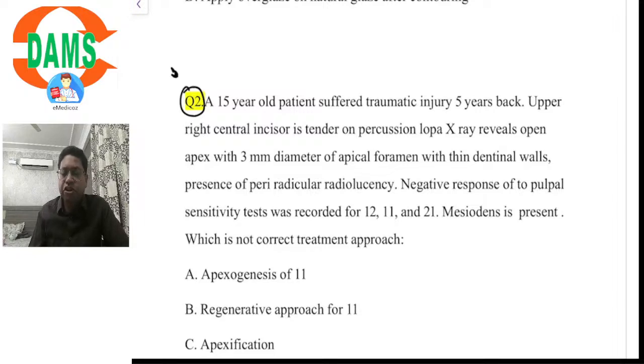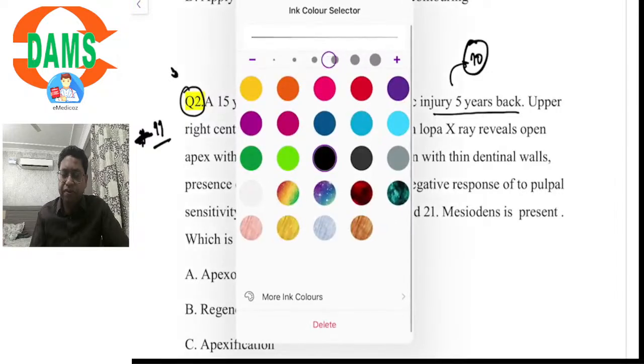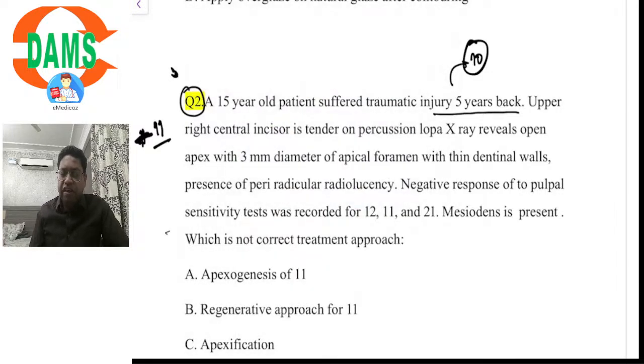A 15-year-old patient suffered a traumatic injury 5 years back, means at the age of 10, the injury was there. Upper right central incisor, that is tooth number 11, is tender on percussion with IOPA revealing an open apex.